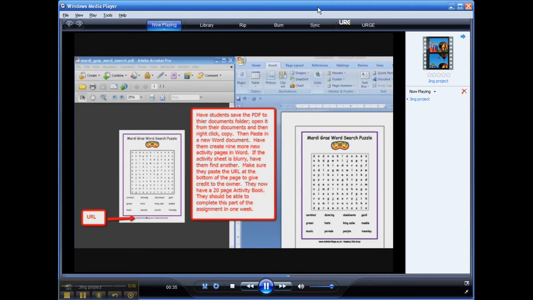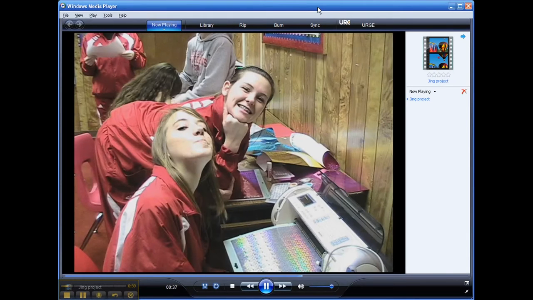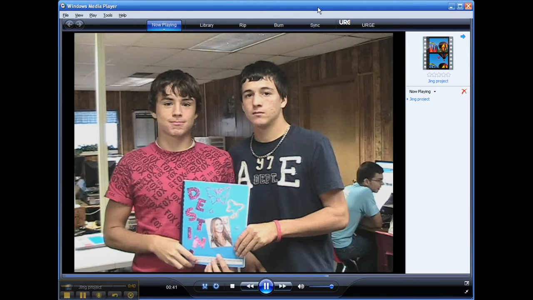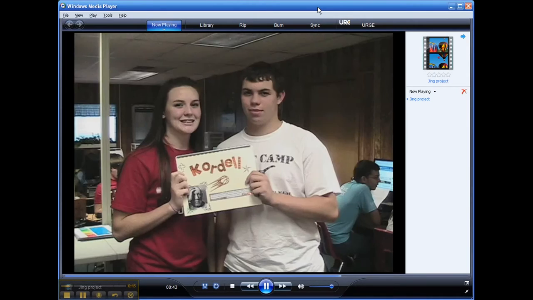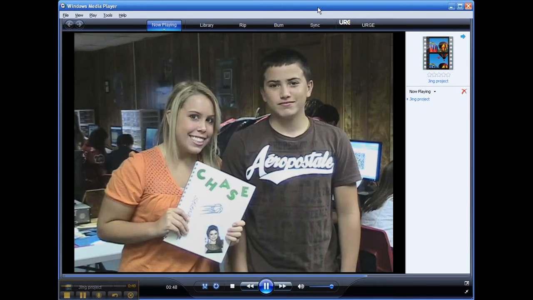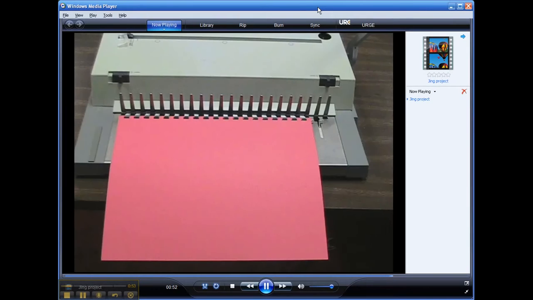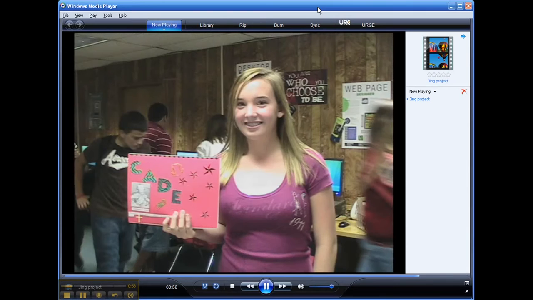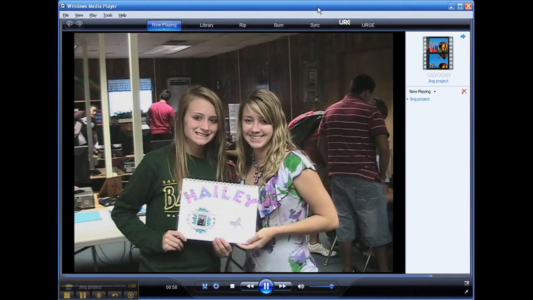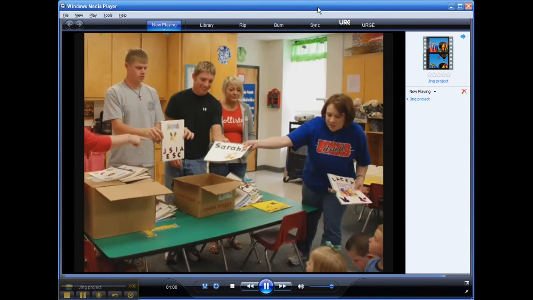They will be able to research, find, save, and copy PDF files, and they will learn to document their sources. They will then learn how to use the Cricut die cut machine to design a personalized cover with the elementary student's first name, a fact about the Hispanic culture, and pictures or cutouts depicting the Hispanic culture. They will organize their pages and punch and bind them so that all pages face forward, are right side up, from front to back. Books will then be delivered to the elementary students.